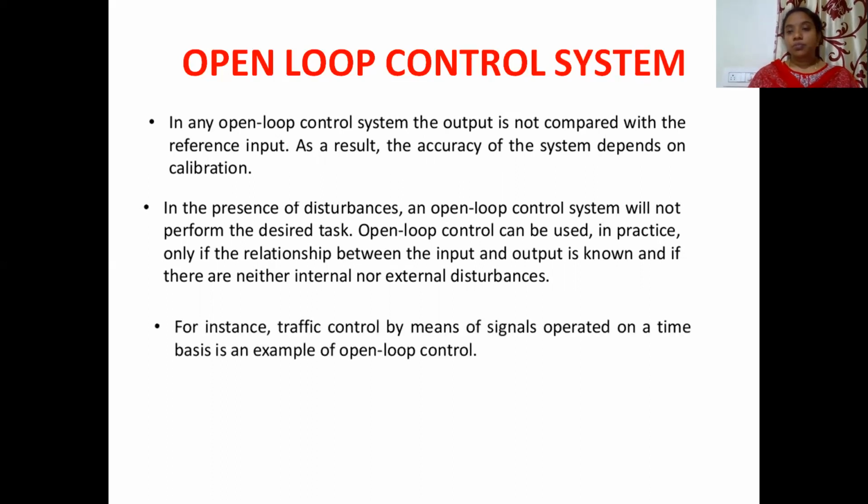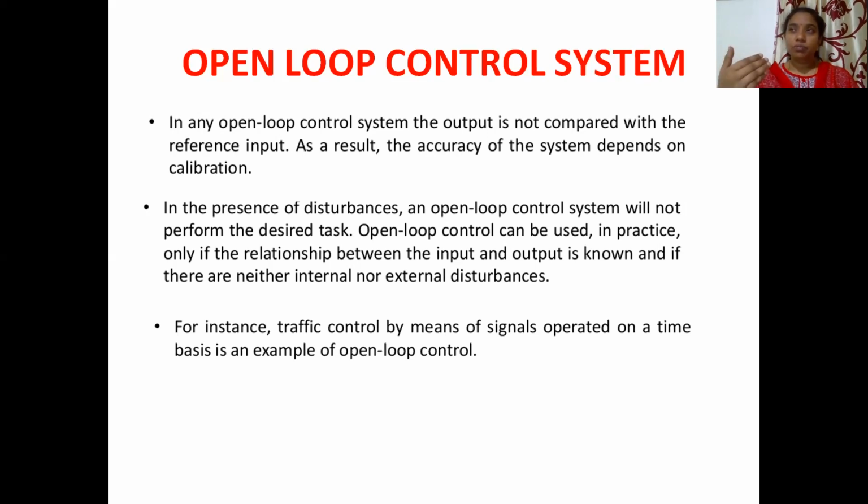For instance, let us suppose a traffic control by means of signals operated on a time basis is an example of an open loop control system. Now and then we are going on roads and we are observing the traffic signals on the road, right? The signals which are red, yellow, green lights at the signal point. There is a preset time for them.